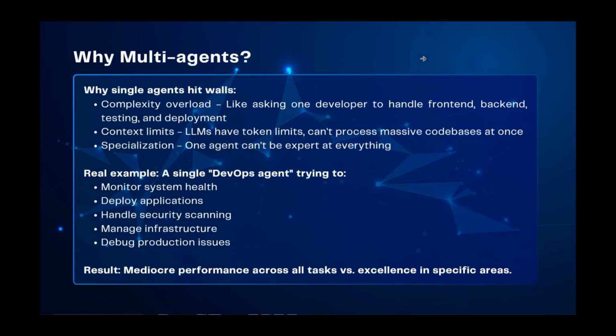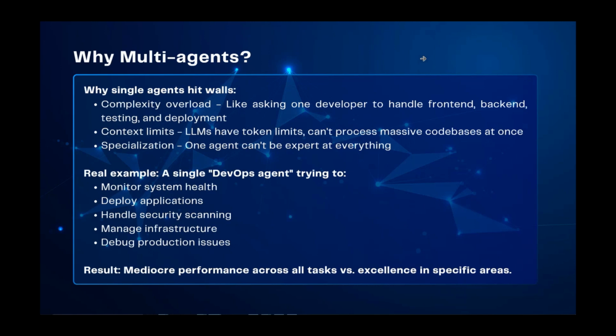Another one is context limit. Unlike humans, large language models have token limits and can't process massive code bases. This is another reason why single agents may lack on these tasks. The final one is specialization. One agent can't be an expert at everything. This is also associated with context limit, because we have to define the agent role. If the agent plays so many pathways or specializations, it can run out of the context limit.